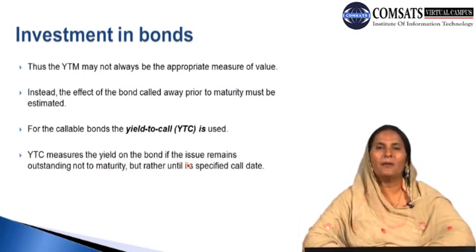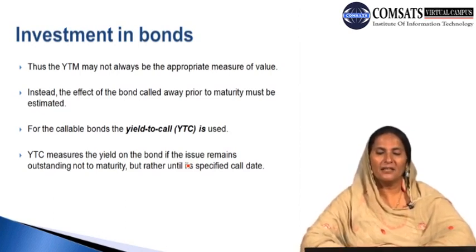a bond and then keep it up to its maturity time until the bond matures, so that we can get something out of it. Rather, we have another type which is known as yield to call bonds. They can be indicated by YTC, and YTC measures the yield on the bond if the issue remains outstanding not to maturity but rather until its specified call date.